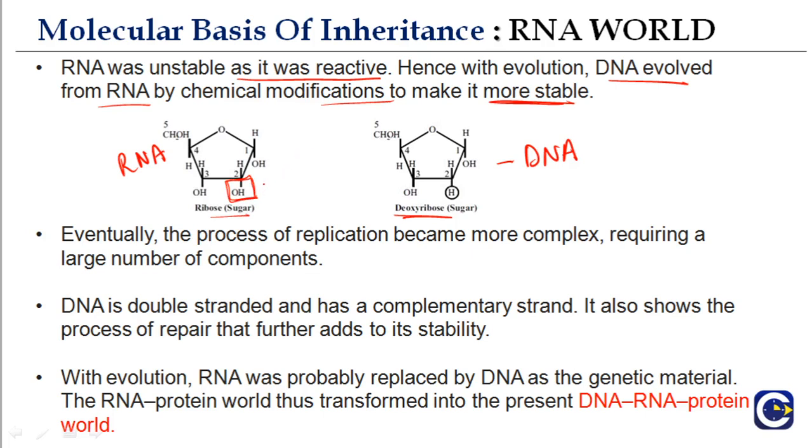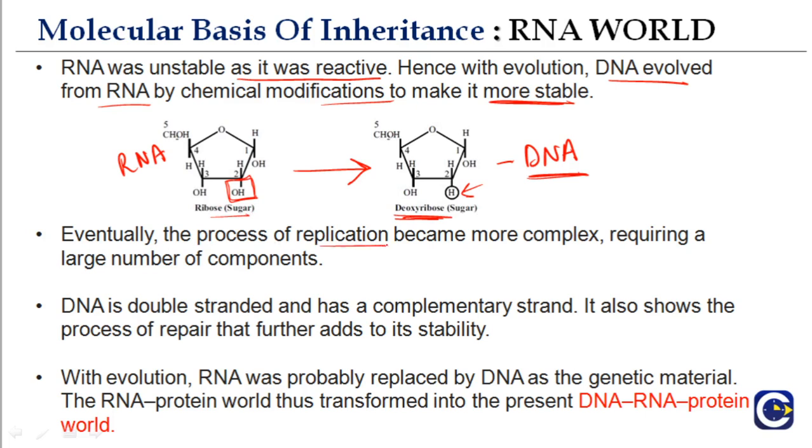It can be degraded easily. During evolution, this ribose sugar got converted into deoxyribose, and now there is only H. There is no OH, as a result of which DNA is much more stable and much less reactive.